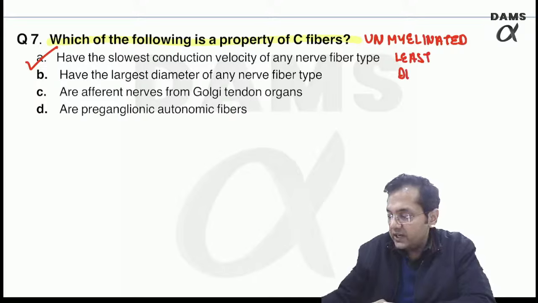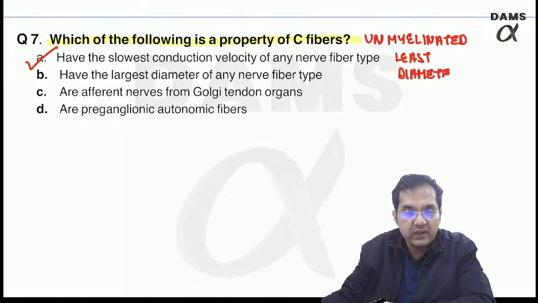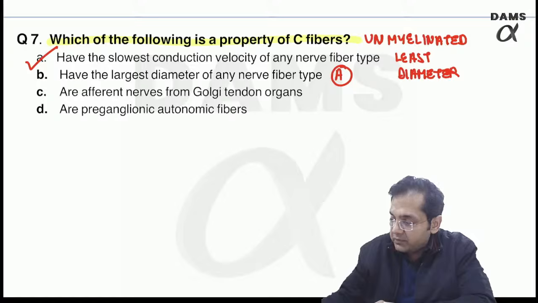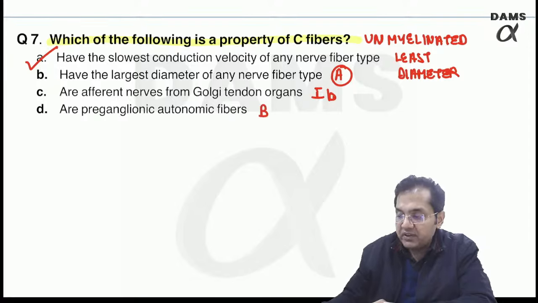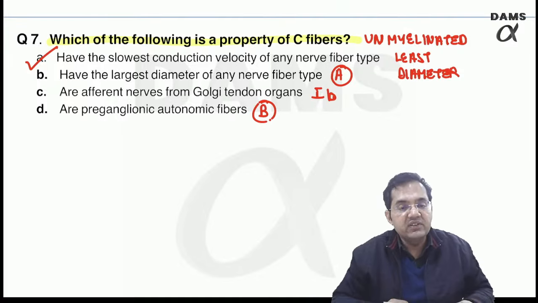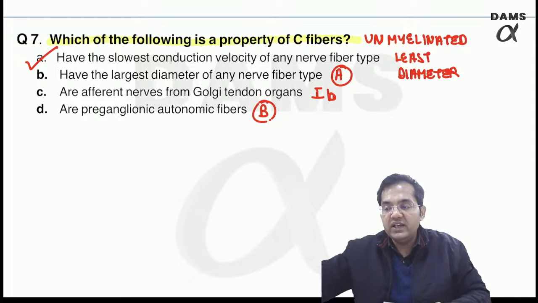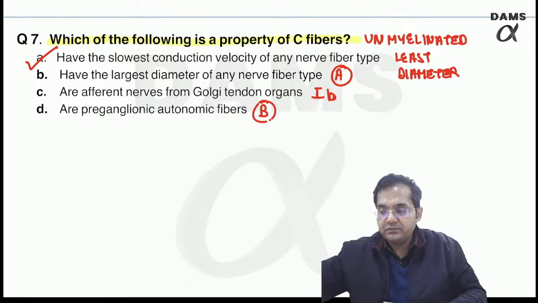So they have the slowest conduction velocity. Largest diameter is of fiber A, so this is wrong. Afferent nerves from Golgi tendon are type 1B fibers according to Lloyd and Hunt, so this is also wrong. Preganglionic autonomic fibers are B, this is also wrong. So the correct answer is only option A, which is slowest conduction velocity of any nerve fiber type, right?